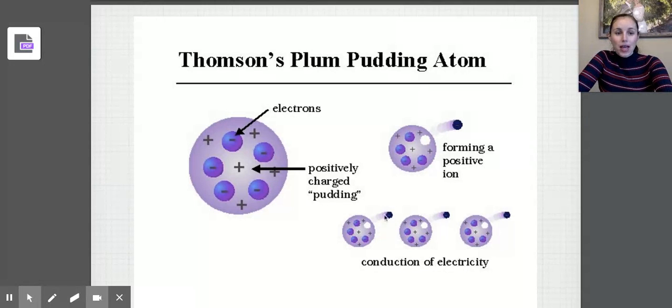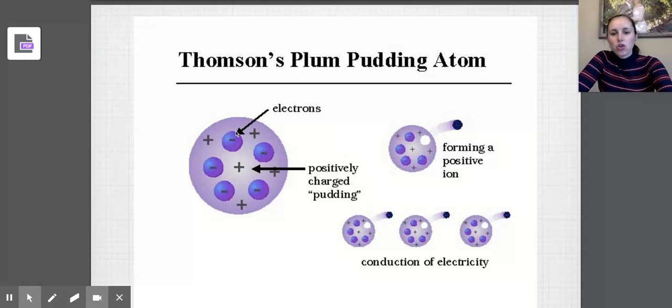So he said that we can have electricity conducted, and electricity is conducted when these negative subatomic particles leave the atom and flow through a circuit. So he actually knew about electricity. He was able to figure out how a positive ion was being formed based off this model. So this model answered a lot of questions that we had in chemistry and physics at the time.